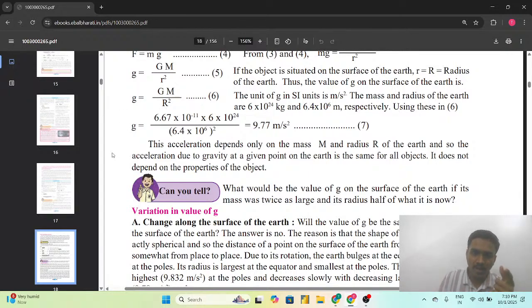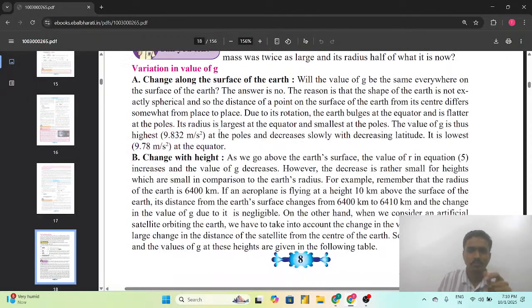As distance increases, the acceleration due to gravity decreases. As the radius decreases, the acceleration due to gravity value increases. And as the distance gets large, the value of the acceleration due to gravity is 9.78 meter per second square at the equator.